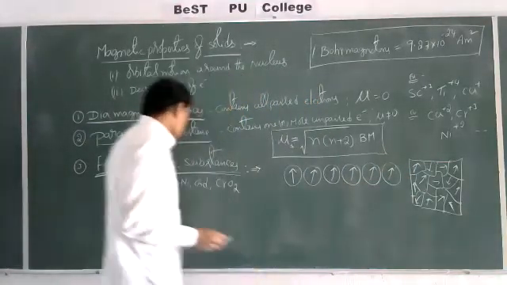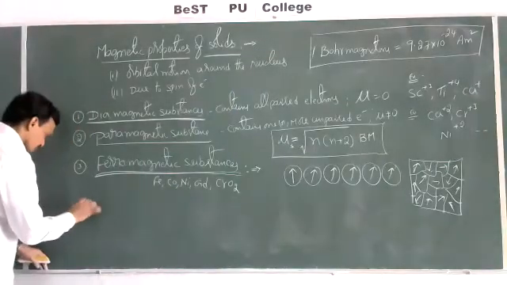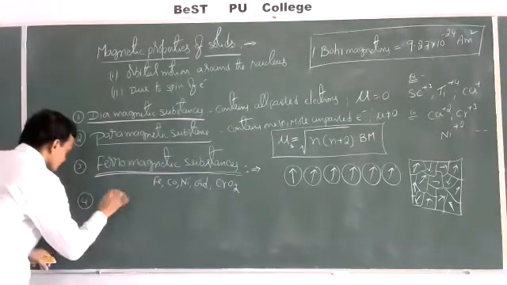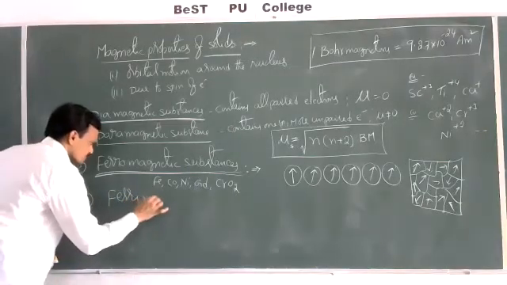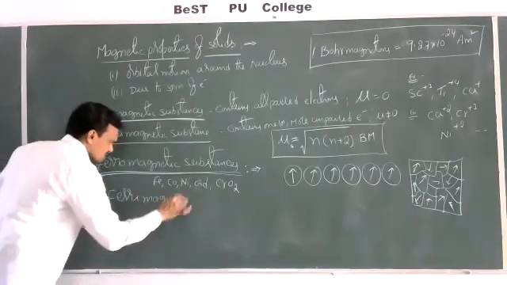Okay, right. Next, the fourth one: ferrimagnetic substances.